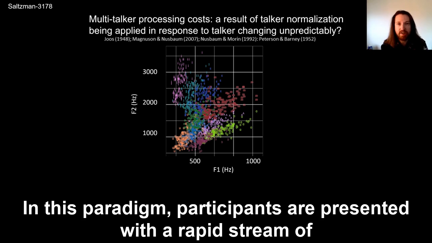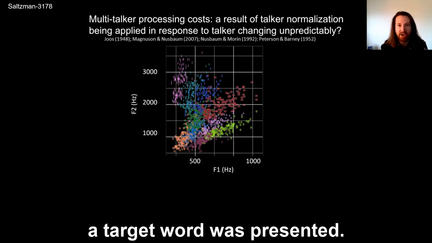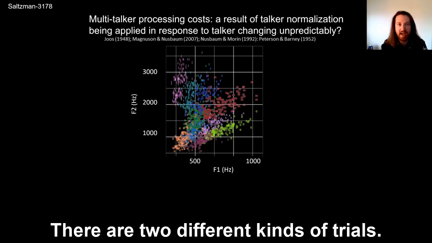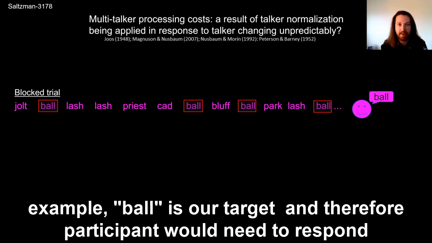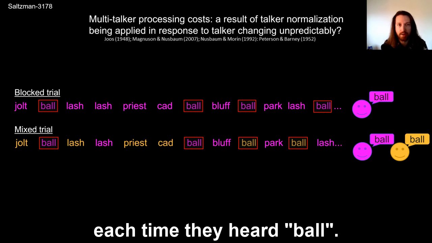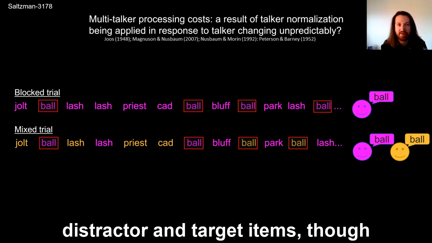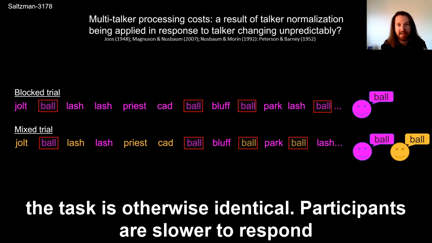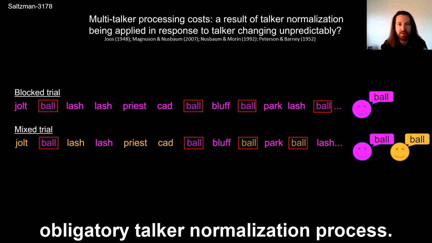In this paradigm, participants are presented with a rapid stream of spoken words and asked to indicate each time a target word was presented. There are two different kinds of trials. In block trials, all stimuli are produced by a single talker. In this example, ball is our target. Therefore, a participant would need to respond each time they heard ball. In contrast, are mixed trials, where two different talkers produce the distractor and target items, though the task is otherwise identical. Participants are slower to respond during mixed trials than block trials, which serves as evidence for an obligatory talker normalization process.